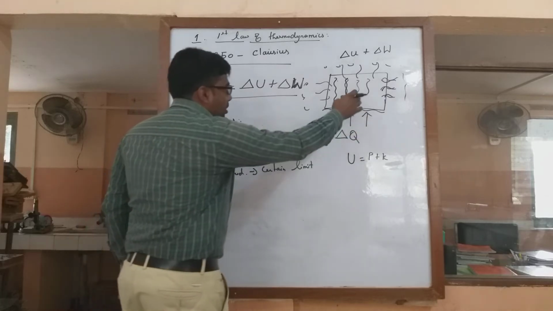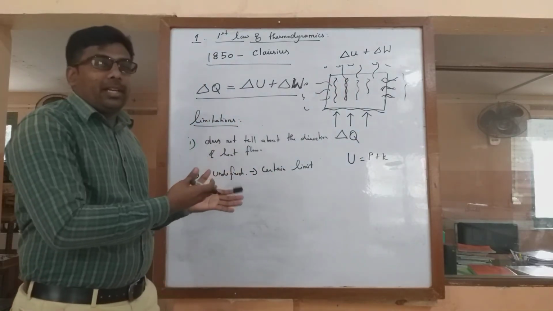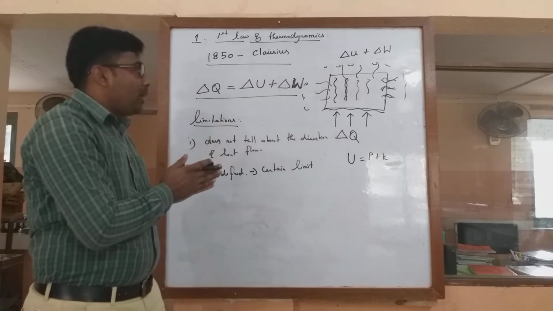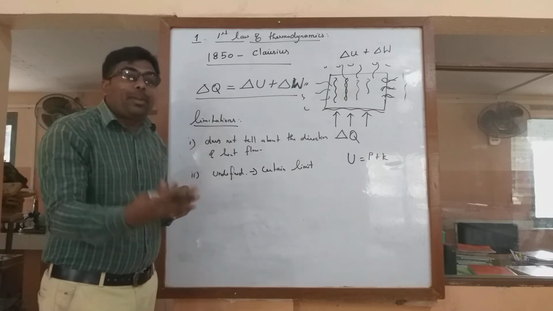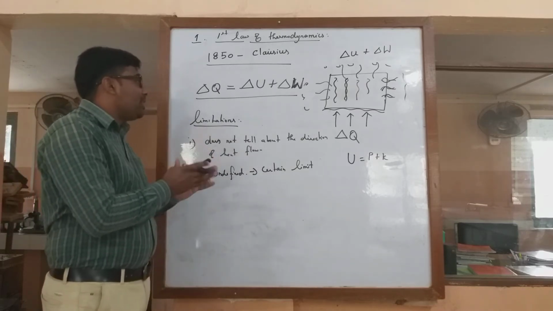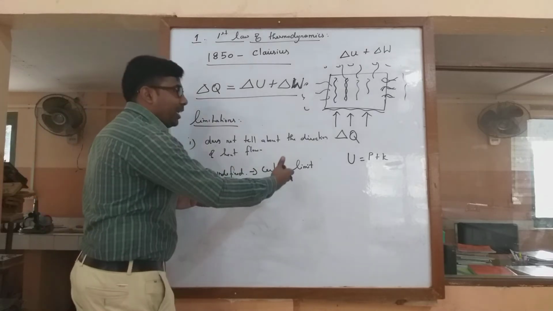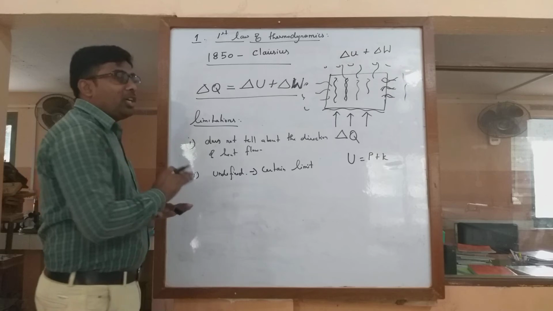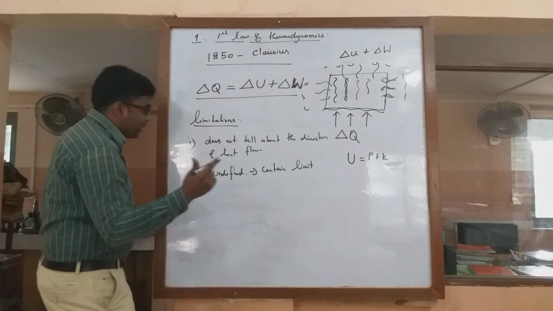So heat is applied to the system, and hence the system is doing some work. Here it is like a principle of thermodynamics: heat supplied does mechanical work. But how much heat is supplied and how much work is done is not mentioned clearly in the first law of thermodynamics. So for a certain limit, how much heat is applied and how much work is done is not clear. So we are calling this one of the drawbacks.